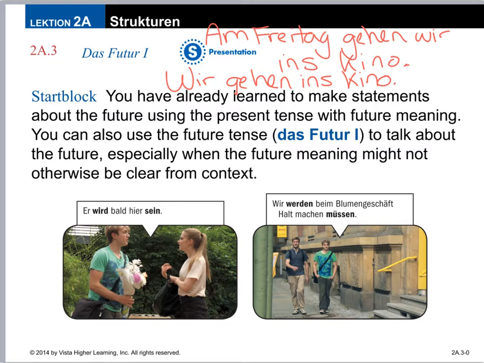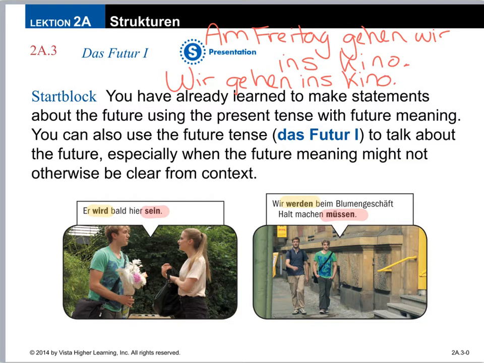So we have a future tense called the Futur I that we use to talk about the future to really clarify that we're talking about the future. So just in case it wasn't clear from context, now you know for sure. So you're going to be using the verb werden, which is in the two examples here from the Fotoroman. And whenever you combine it with an infinitive verb at the end, it changes the meaning. It no longer means to become, it means will.